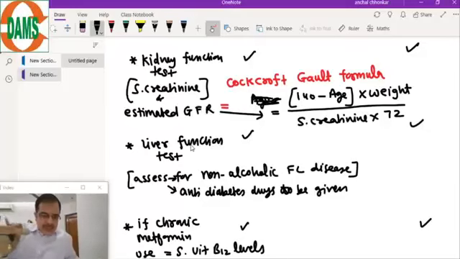This is known as eGFR. eGFR is estimated GFR, and this includes the age, weight, and the creatinine values of the patient. So that has to be estimated in every patient of diabetes.